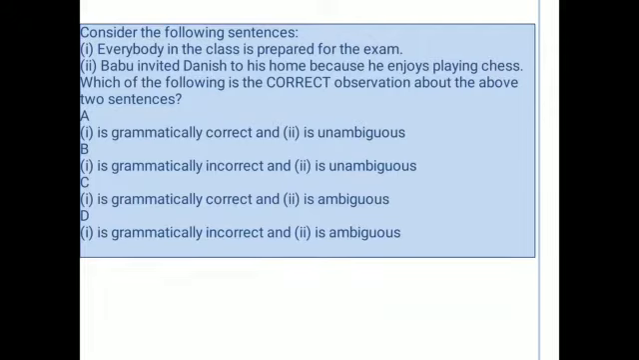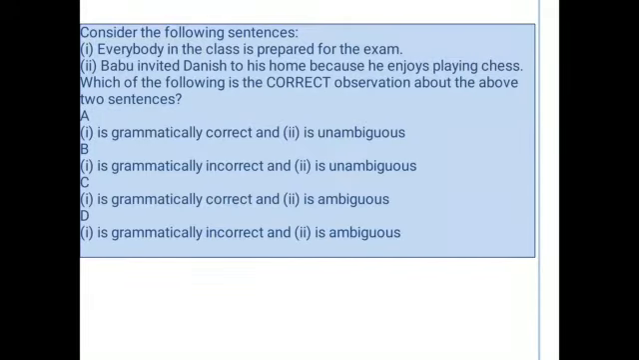From the options, option 1 is either grammatically correct or grammatically incorrect. Here, everybody in the class is prepared for the exam, so the sentence formation is correct. That means the first option is grammatically correct. So we will eliminate option B and option D, because they say it is grammatically incorrect. Now coming to the second one.